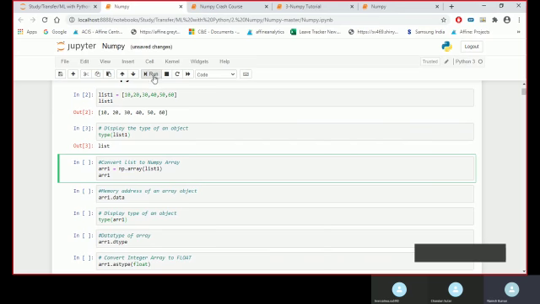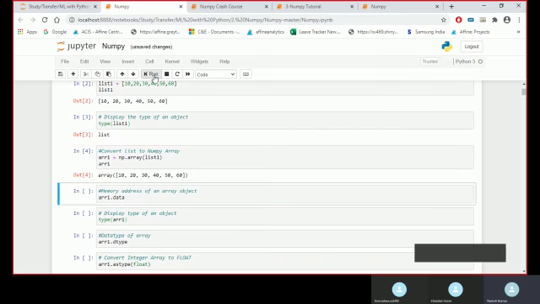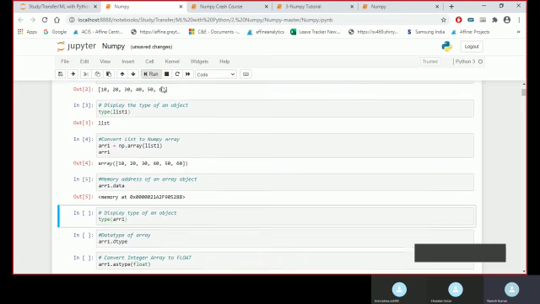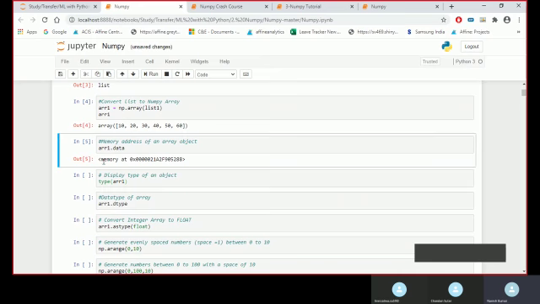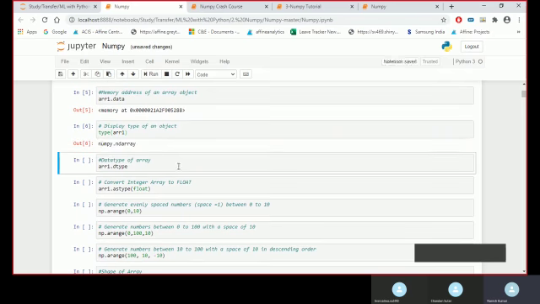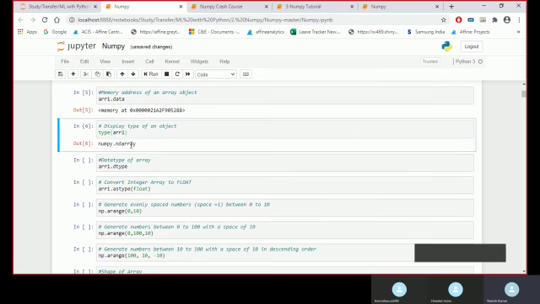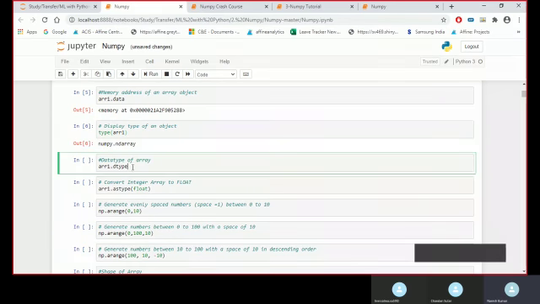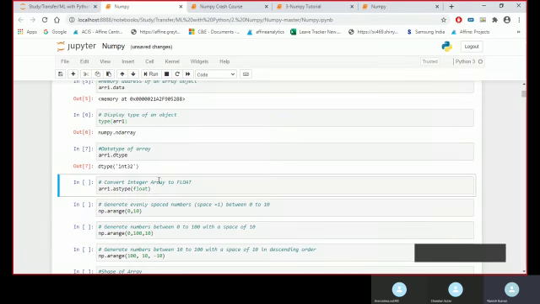It gets converted to a numpy array, and if I look at the data, I can see where it has been stored, the memory address of my array. Then the type would give me numpy ndarray.